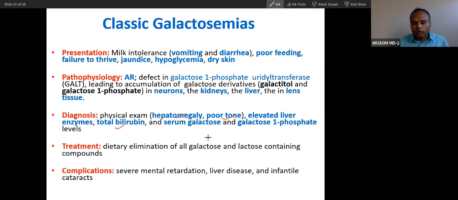Total bilirubin rises because of hemolytic anemia also. Serum galactose is high, and galactose 1 phosphate level will be high because the enzyme is deficient to metabolize it. The treatment is elimination of galactose and lactose-containing compounds. You eliminate and remove. In this condition, diagnosis means treatment. If not treated, severe mental retardation, because of lack of blood glucose and neuropathy, plus liver disease and infantile cataract. So you know why cataract happens in such patients.